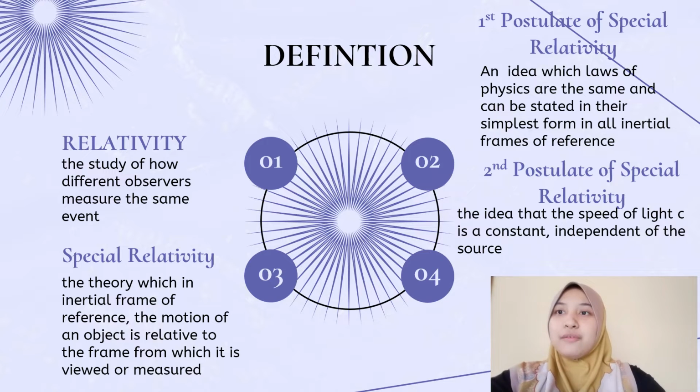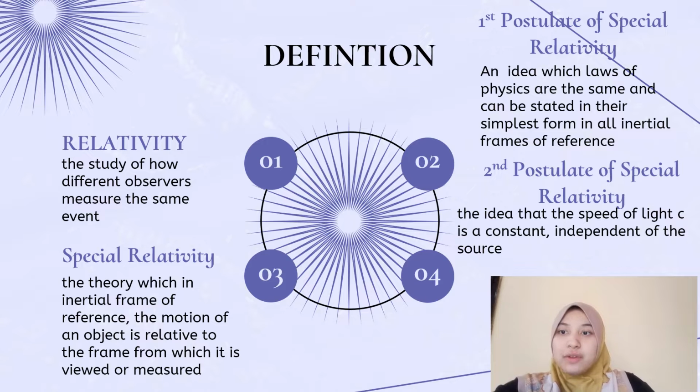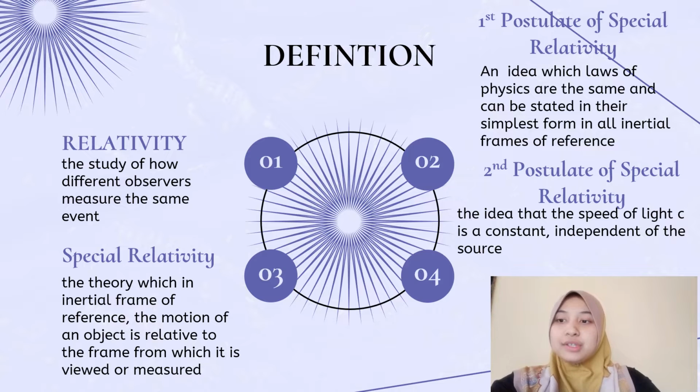Okay, moving on to the first postulate of special relativity, an idea which states that the laws of physics are the same and can be stated in their simplest form in all inertial frames of reference. And the second postulate of special relativity, which was included in the poster, is the idea that the speed of light is a constant independent of the speed of the source, which is the sun.